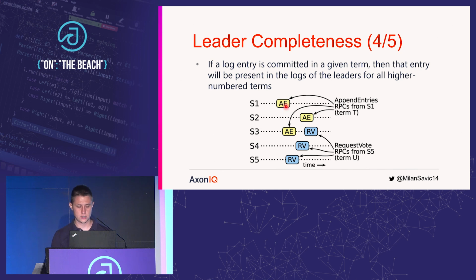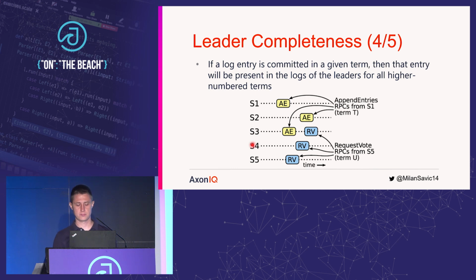In this case, we have server S1, and it committed an entry. Servers S4 and S5 do not contain that entry in their logs. For some reason, S1 can go down. That means that any of these four servers can candidate themselves for being a new leader of the cluster.